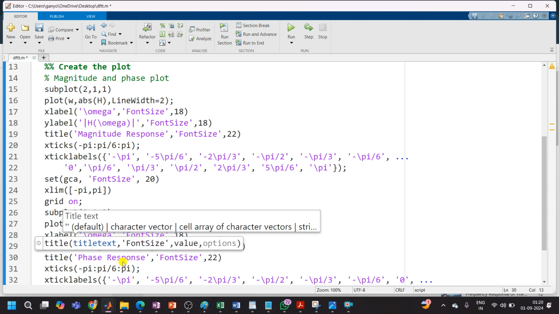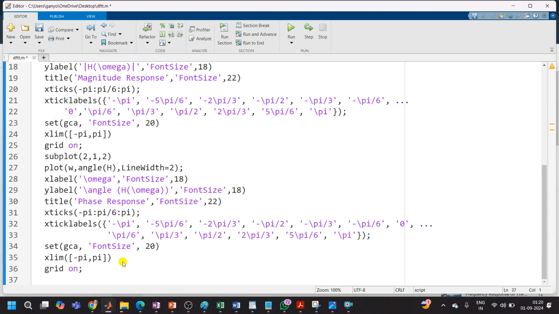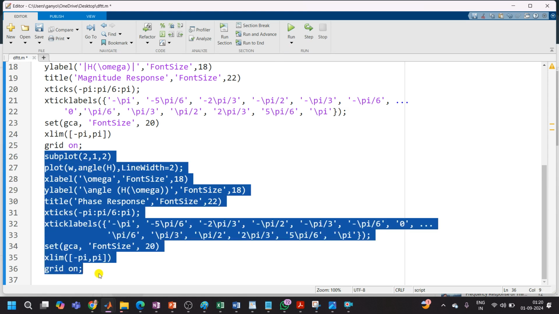Okay, phase response. So minus pi by 6, again minus pi to pi in terms of pi by 6. So minus pi, minus 5 pi by 6, minus 2 pi by 6, up to pi in steps of pi by 6. And again I'm setting the axis font size equal to 20. I will give the x limit from minus pi to plus pi, and again turn on the grid on the phase plot. So this subplot 2 is about the phase plot.